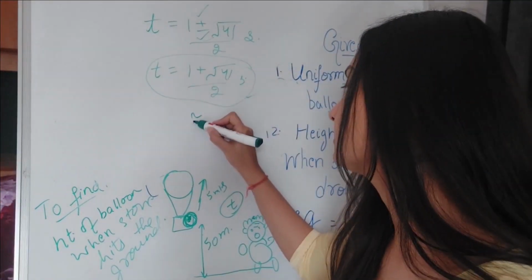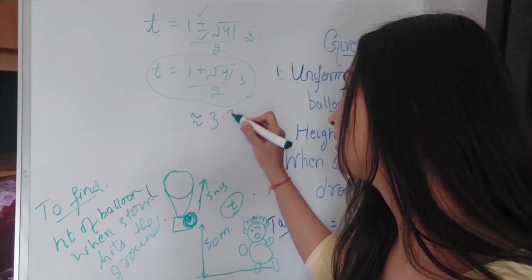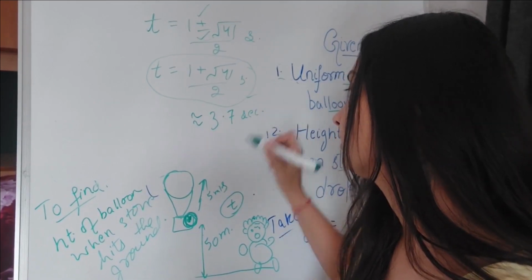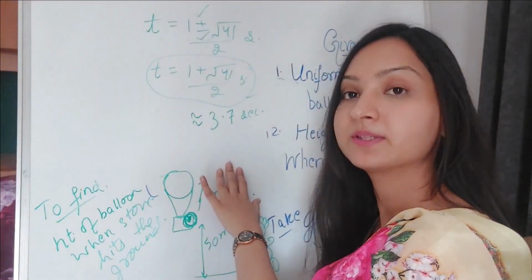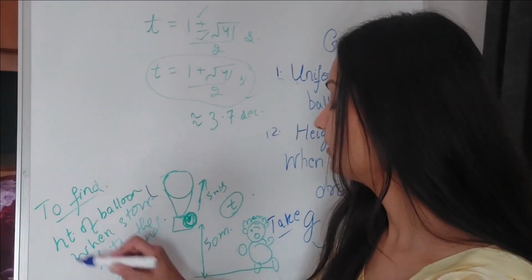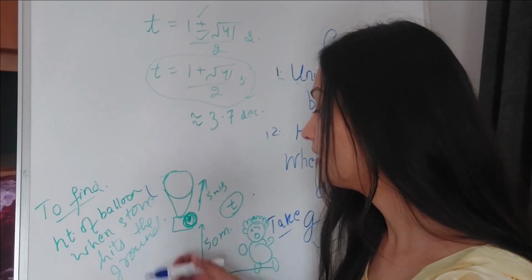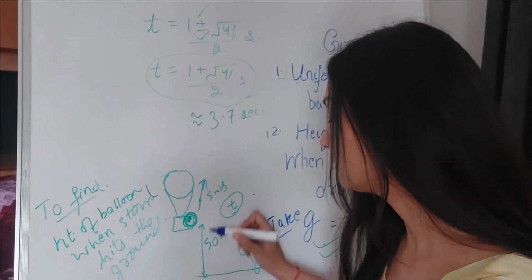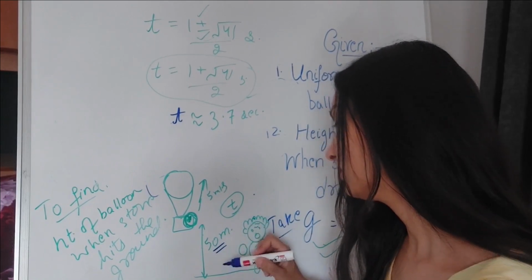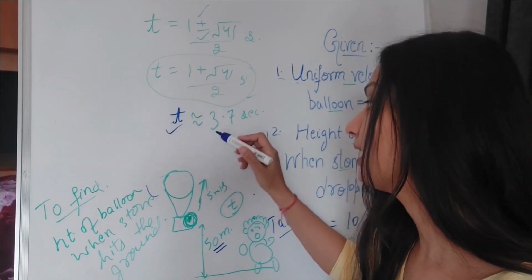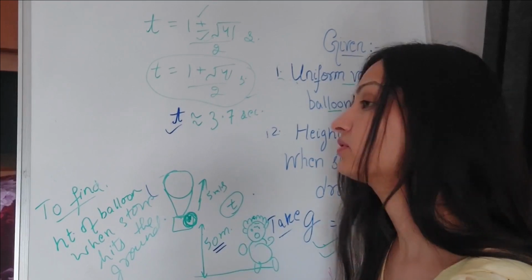So the value of time is this, approximately 3.7 seconds. If you solve it, it comes out to be this value. So finally, what has been asked, you have to find out the height of the balloon when the stone hits the ground. You know the initial height of the balloon is 50 meters and you have calculated the time that the stone takes to reach the ground.